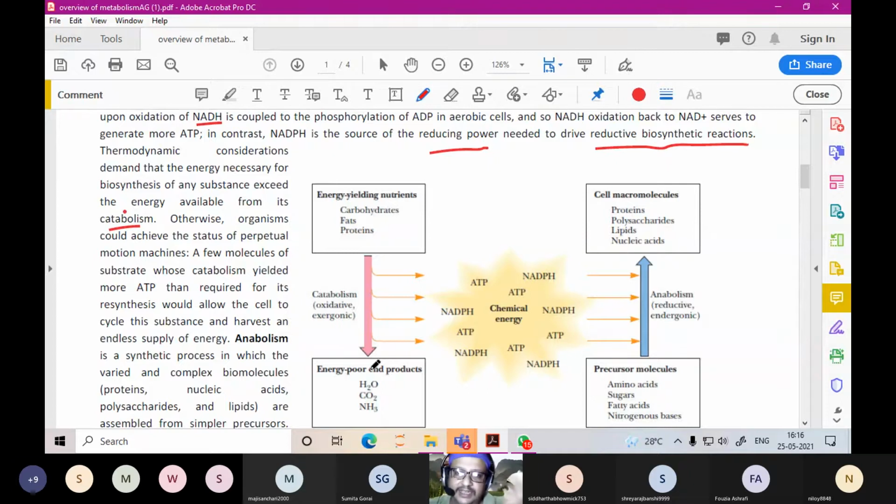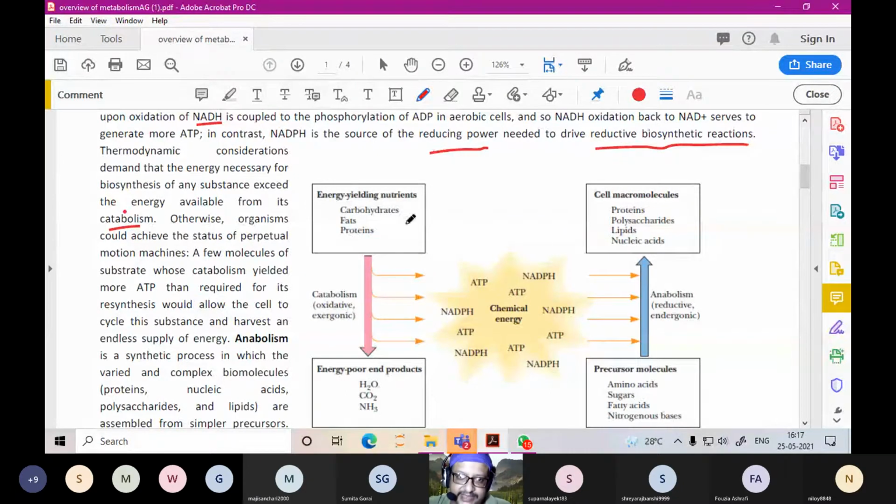Otherwise, what is the function? If glucose is broken down into pyruvic acid, and then gluconeogenesis again converts it back to glucose, then at that moment it doesn't work. It just keeps on going.